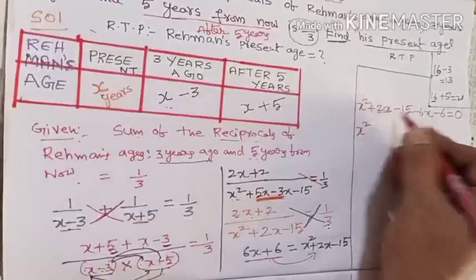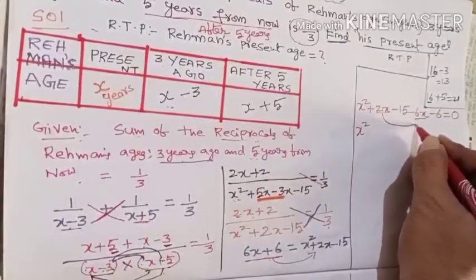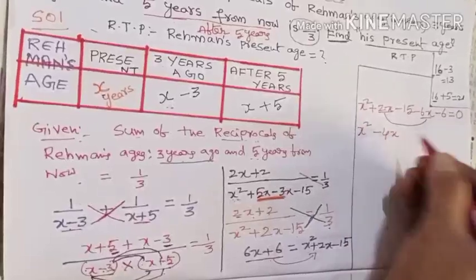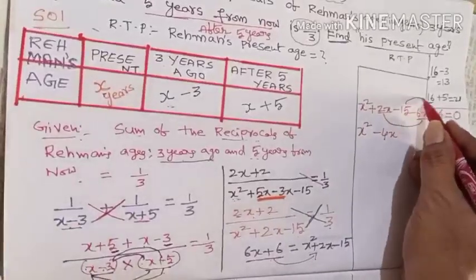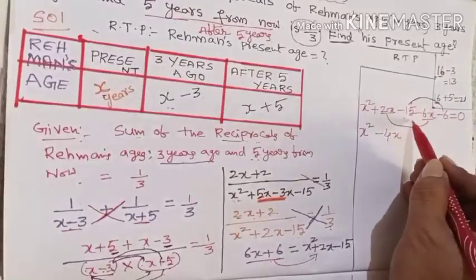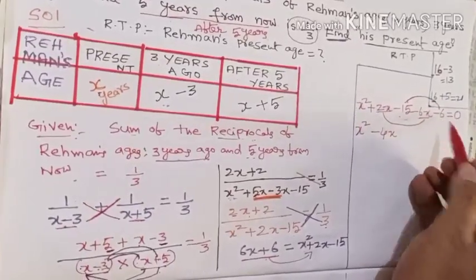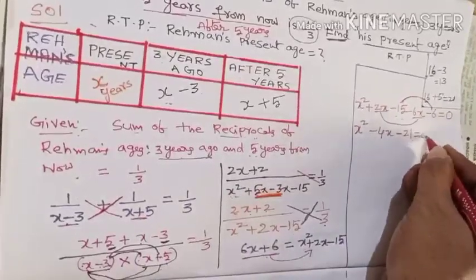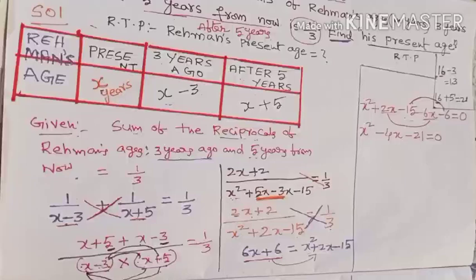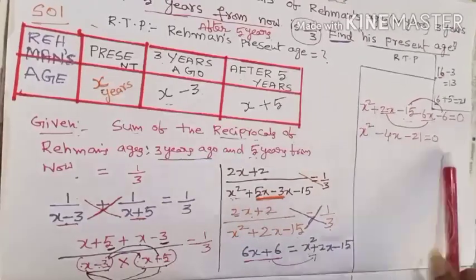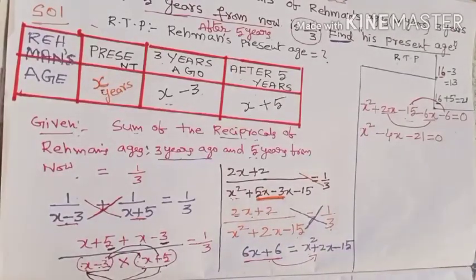Then these two are x terms: plus 2x minus 6x is nothing but minus 4x. Then the constants, minus 15 and minus 6, it becomes minus 21 equal to 0. Now you will get the quadratic equation: x square minus 4x minus 21 is equal to 0.